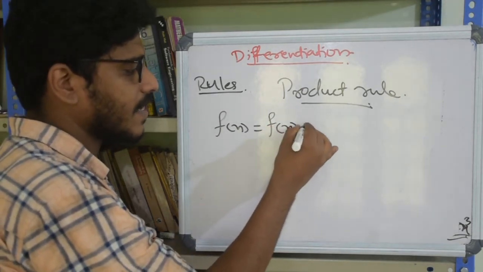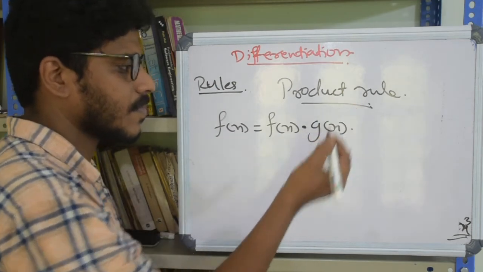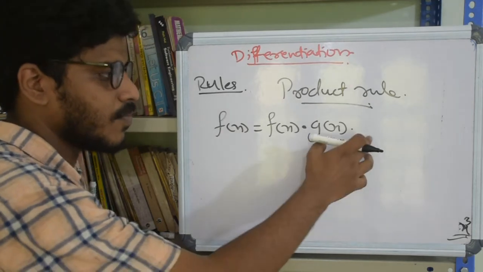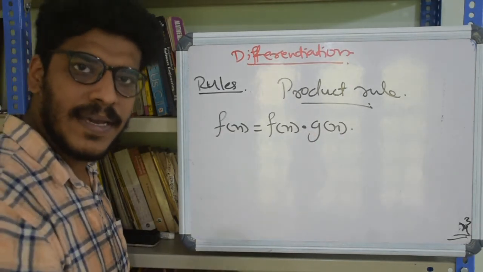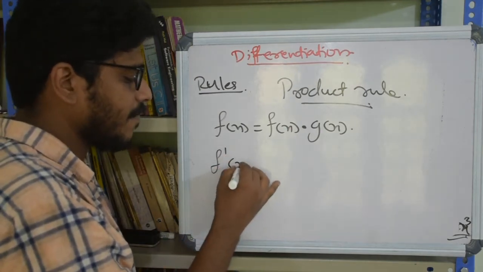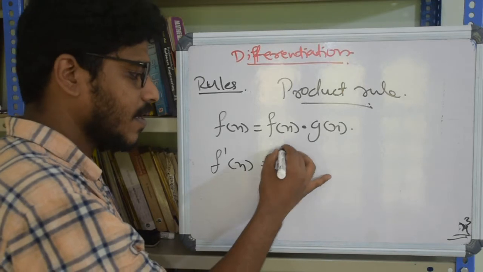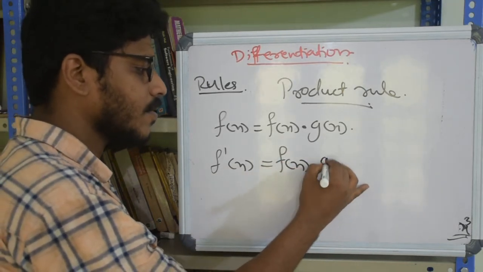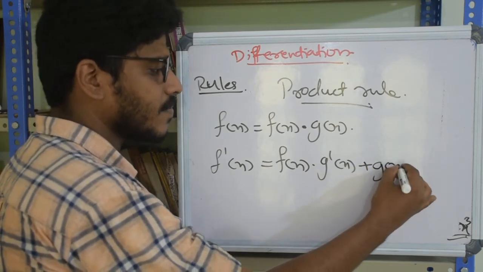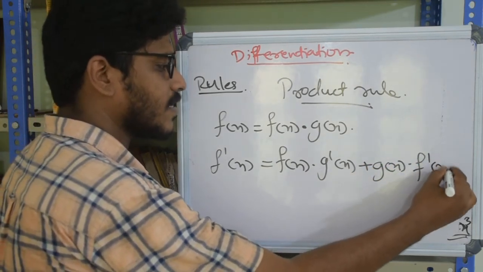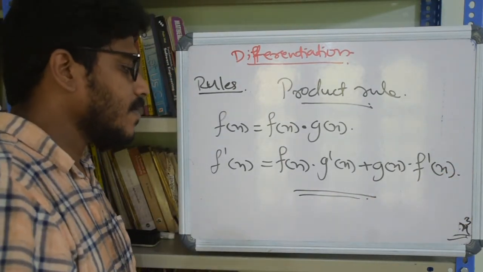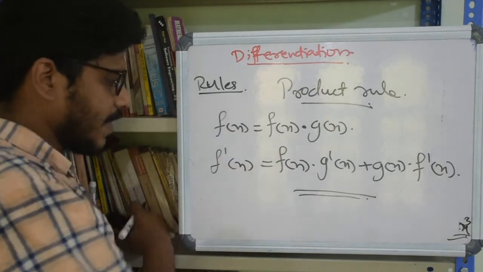Unlike addition and subtraction, we cannot simply differentiate both of them and multiply them. Instead, we have a formula to use.